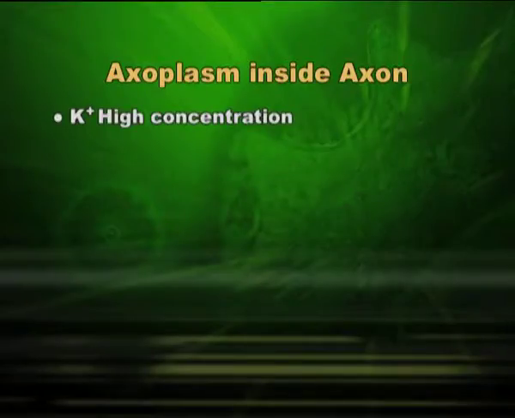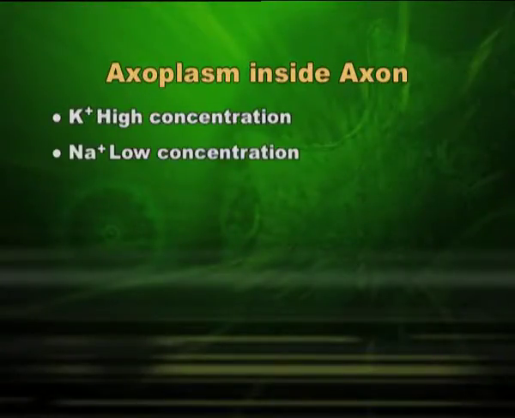So, in the resting condition, the axoplasm inside the axon will contain more potassium. Why? Because potassium ion is freely permeable. The ion channels allow its permeability, so it is able to enter. Now, sodium ions are not able to move, so it is going to be in low concentration inside the axoplasm. Axoplasm means the plasma inside the axon of the nerve cell.